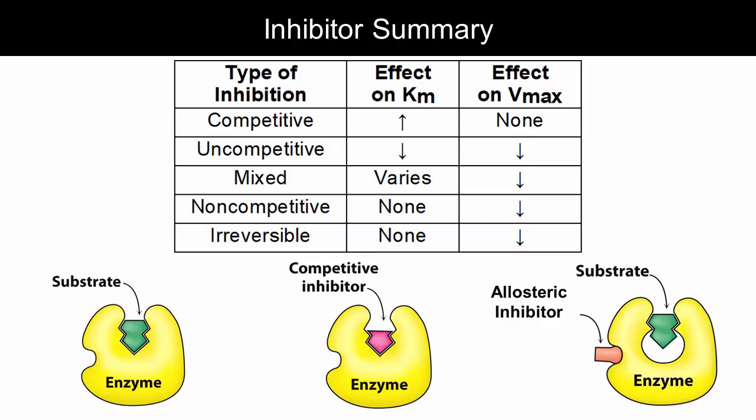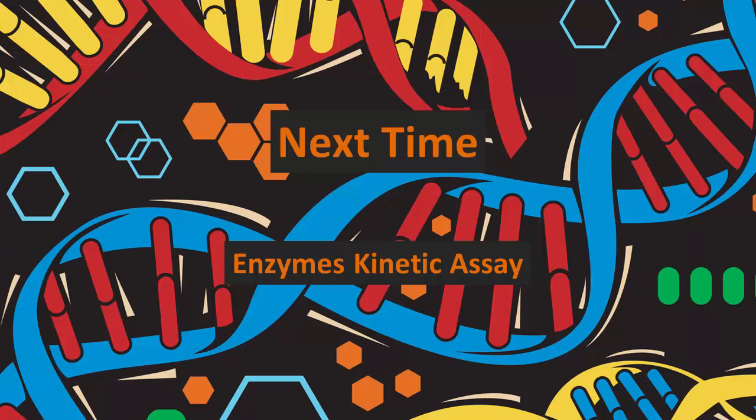There are other molecules we could talk about, like activators, which bind allosteric sites and increase the Vmax, but we're not going to go into detail about them today. So this will do it for our overview of enzymes and inhibitors. Time to put this into practice. See you next time.